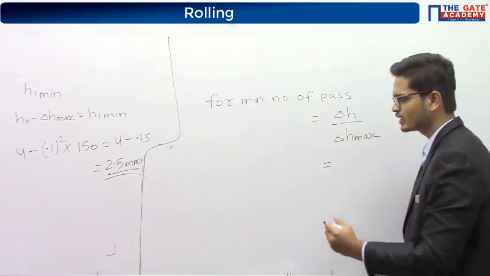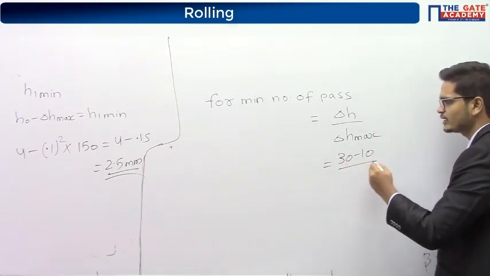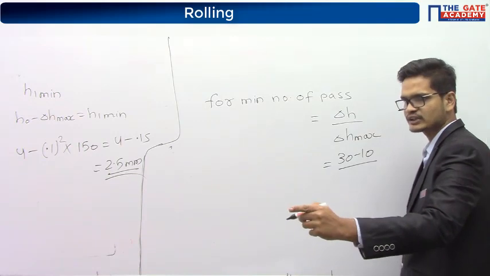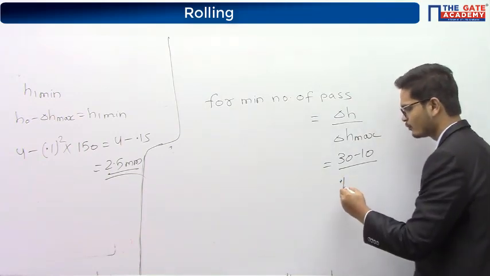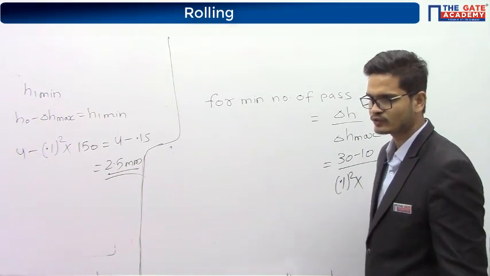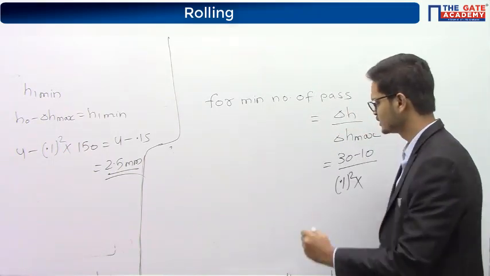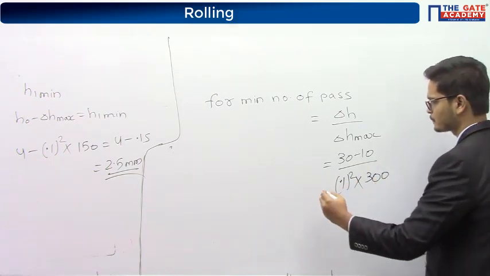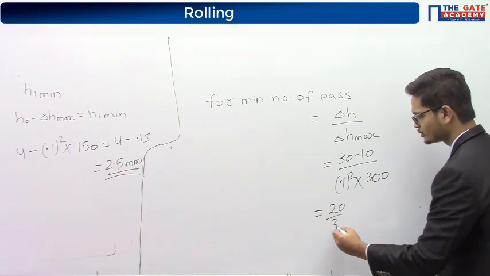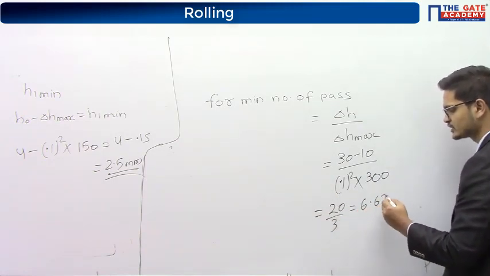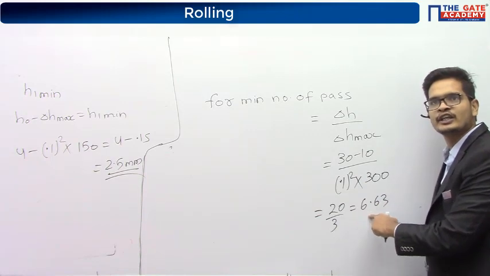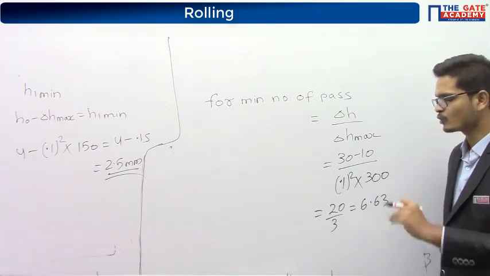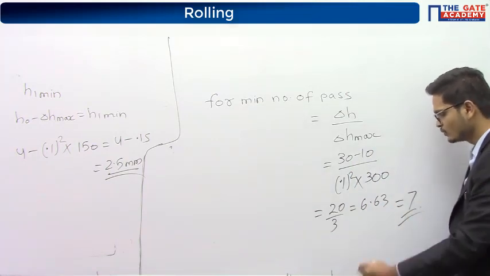Delta H is 30 minus 10, upon delta H max. Delta H max will be mu squared R. Mu is given as 0.1, squared, into the radius of the rollers, 300. Okay, so it is 20 upon 3. It is 6.63. That is, the number of passes will be greater than 6. Even after the 6th pass, you have to pass the component through the rollers. So it will be equal to 7.